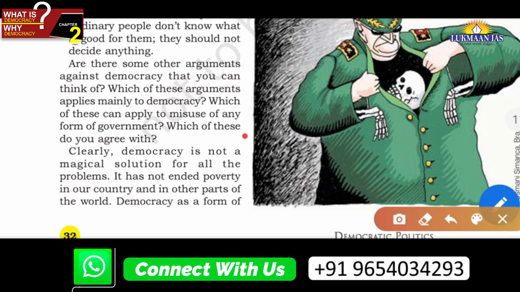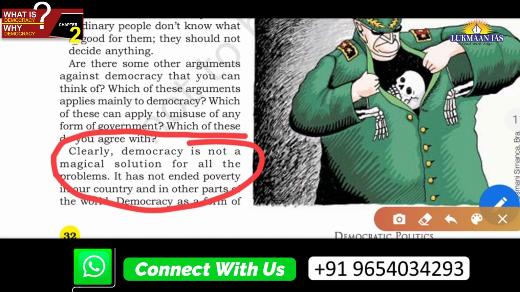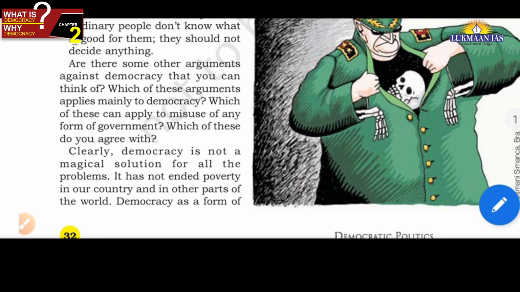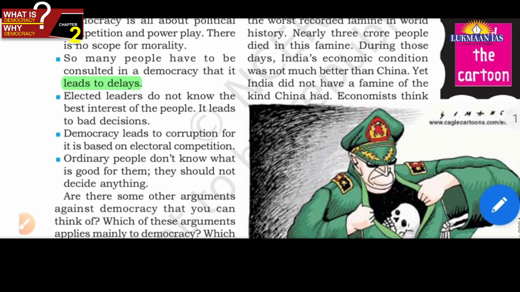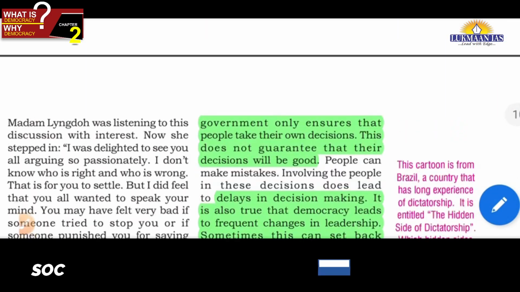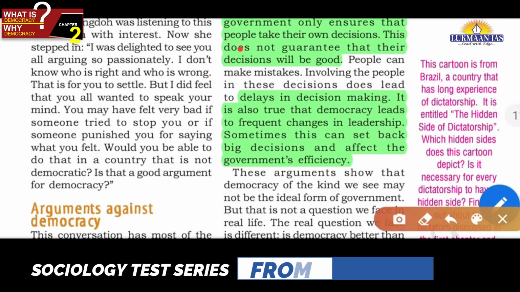So we can see that democracy is not the magical solution for all the problems, and in fact it is one criticism that we are a democratic country, yet we have poverty in India on a large scale, friends. So this is how we discussed all these things. These things we discussed there itself.